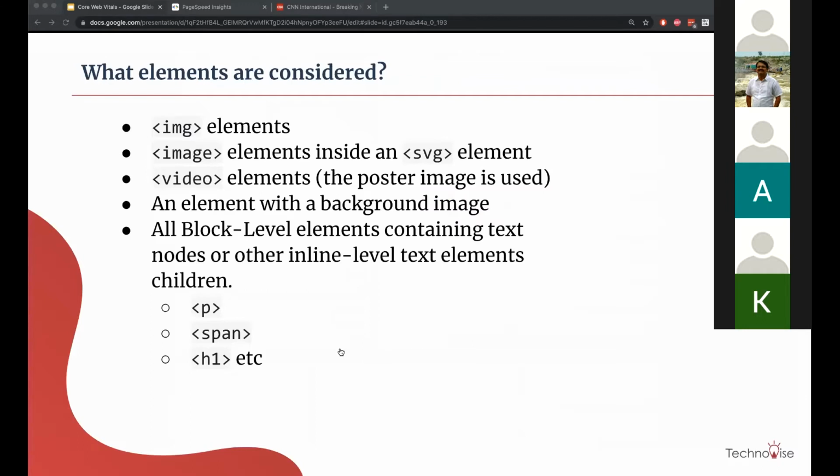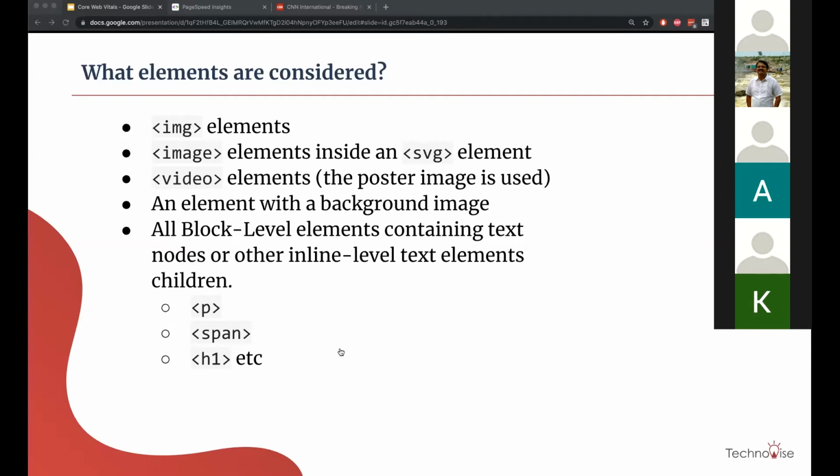Let's try to understand which elements are considered here. One is the image element. The normal image element can be considered in your largest content, as well as video, any element which has a background image, and all of your block level elements.